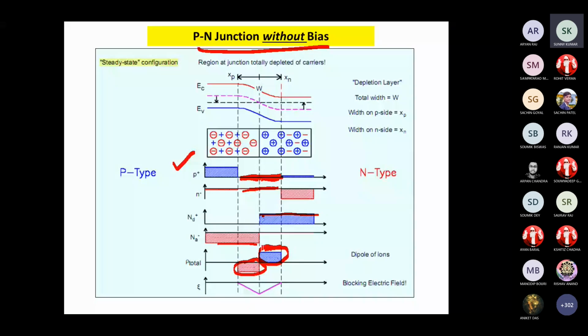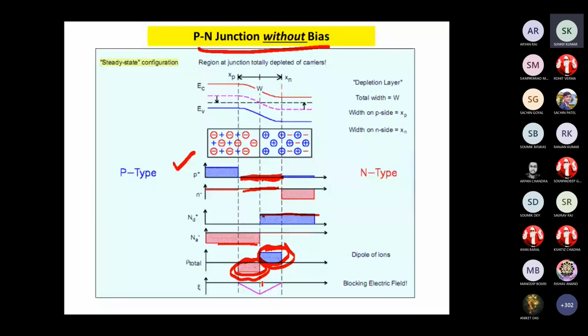This positive charge and negative charge at the junction, as I told, will make the barrier potential, which restricts the further movement of the carriers. Carriers means electrons and holes. If potential is there, that means we can say that an electric field is also there.